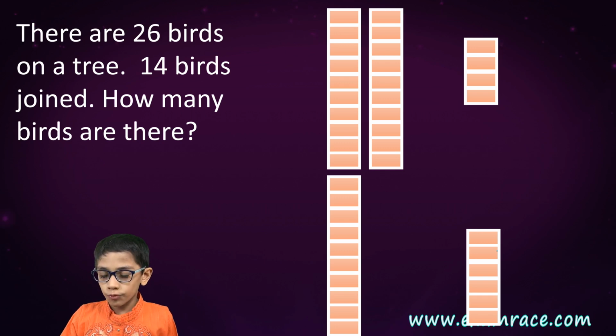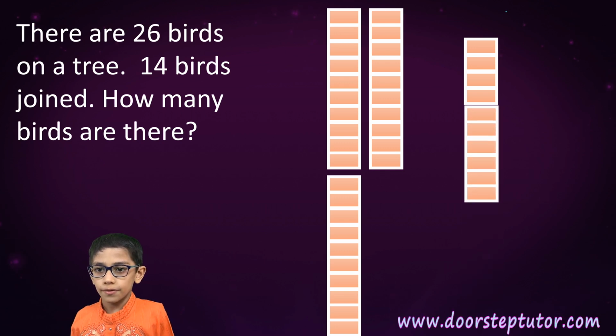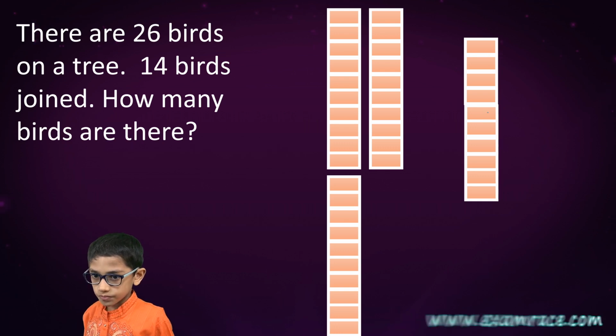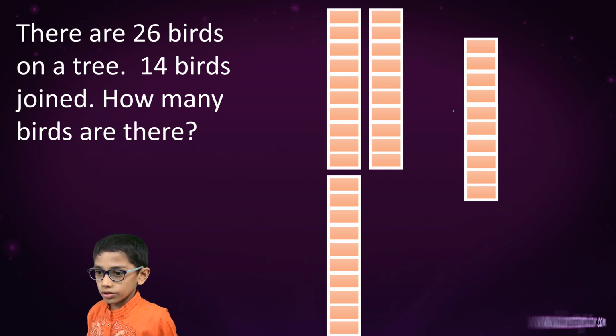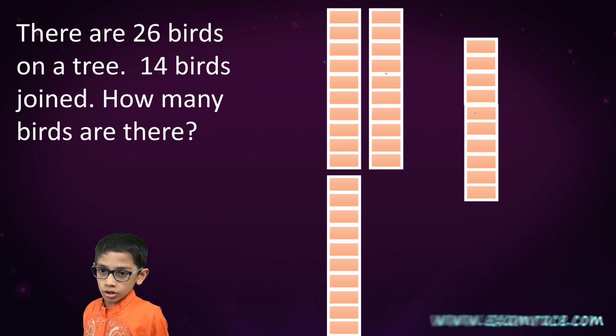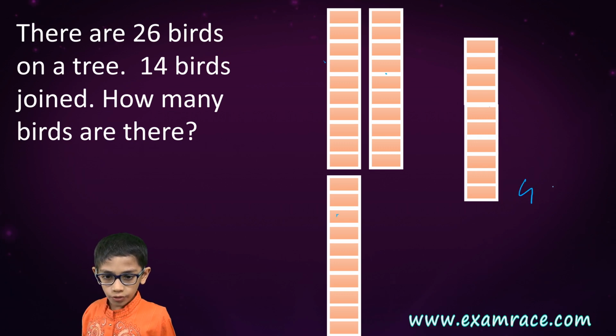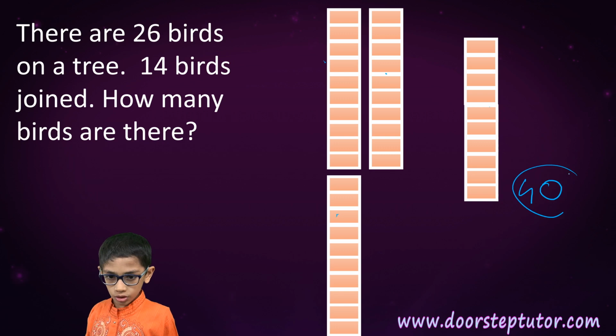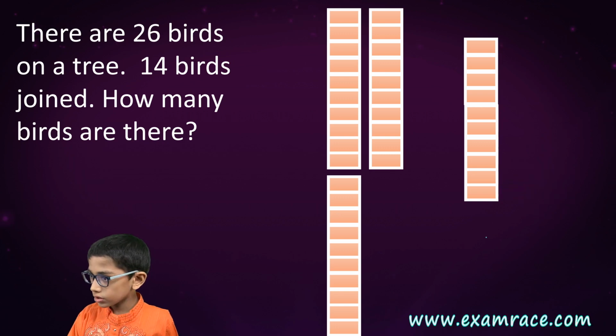6 plus 4. So it will be 1 ten. So there will be 1, 2, 3, 4 tens. So 4 and 0 ones. So 40 is the answer.